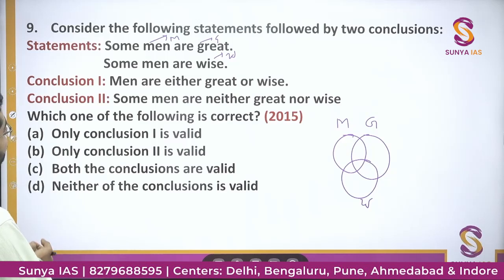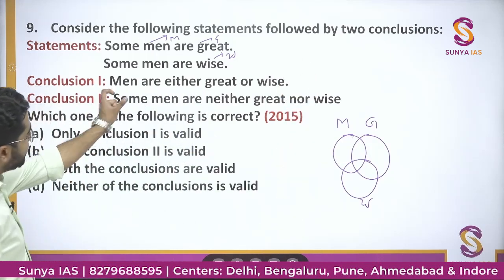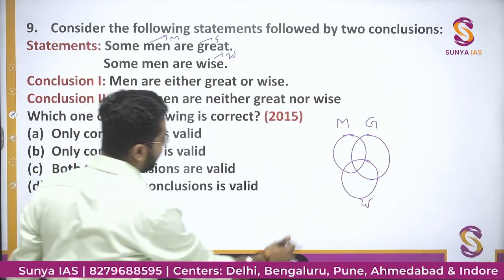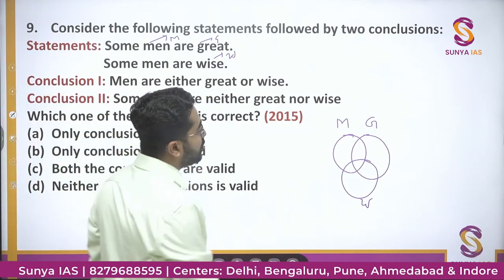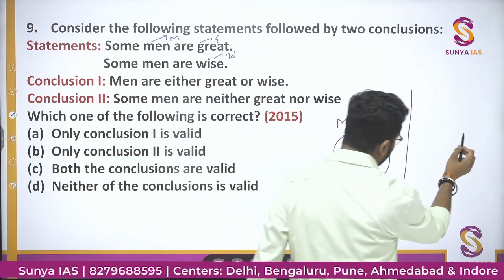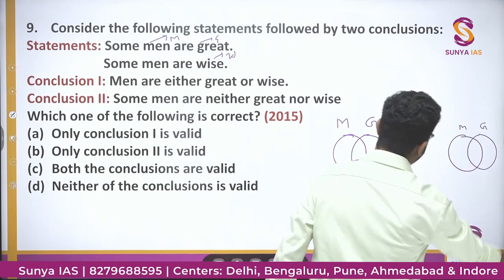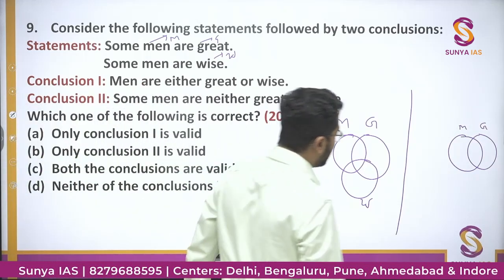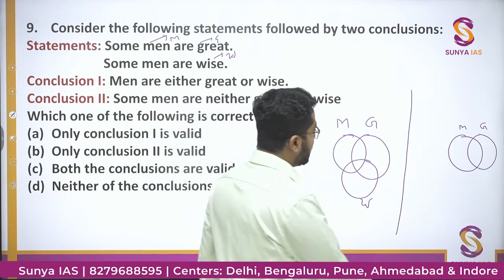So now if we see, some men are great, some men are wise. We have made this. Some men are wise. This is on given some men are wise. So I have made like this. Okay. Men are either great or wise. Okay, so there will be one more possibility. Some men are great. This is right. Some men are great. Some men are wise.